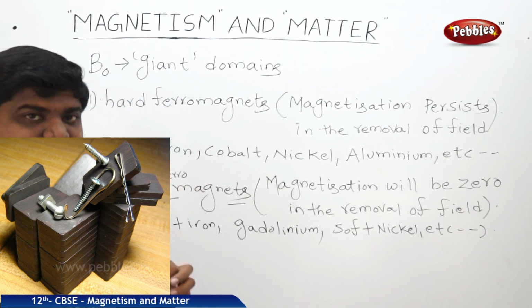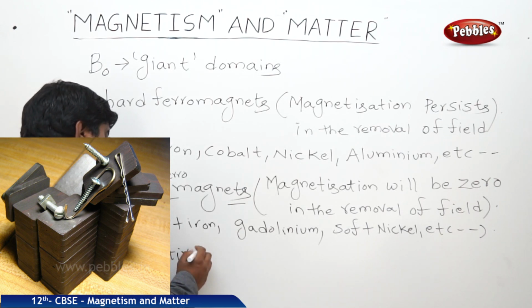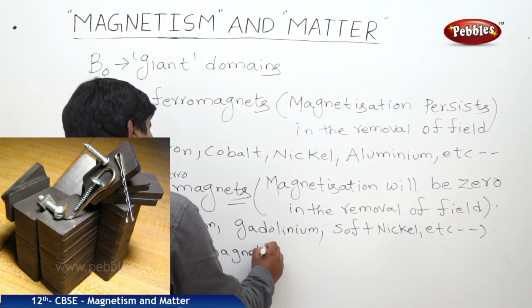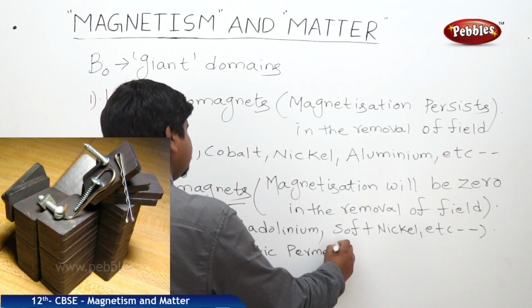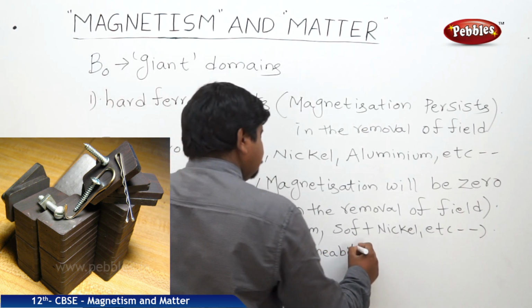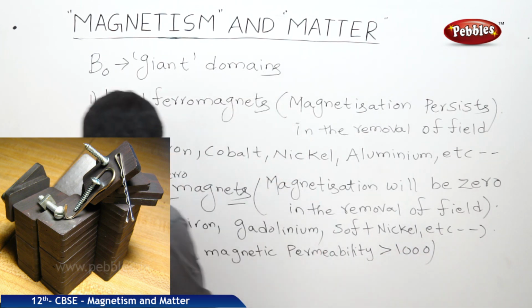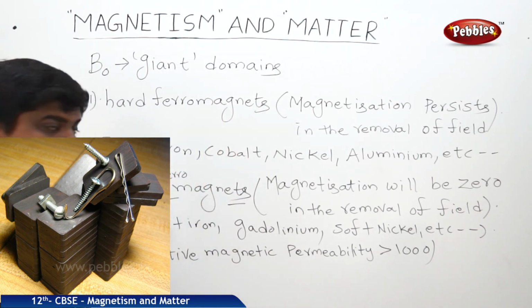For these soft ferromagnets, the relative magnetic permeability is greater than 1000. So this is the nature and classification of the ferromagnets.